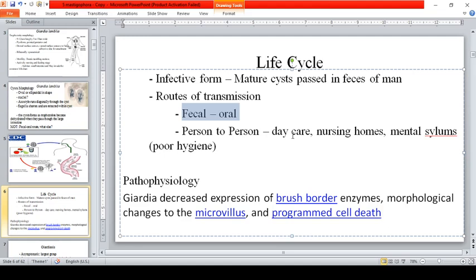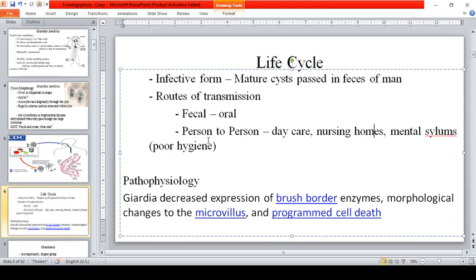Yung kina-holding hands naman niya, na-infect na yung kanyang kamay. So, pag sinubo niya yon and his infected hands contain the infective stage, which are the cysts, then there's a possibility that the other children are also infected. So, that is another way: person to person. Even in nursing homes and mental asylums because of their poor hygiene.